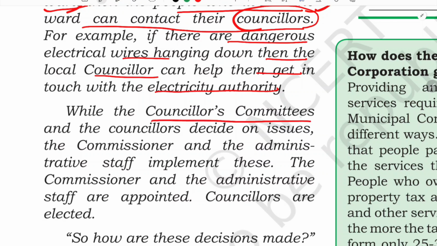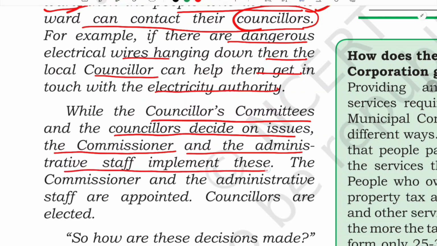So while the councillors' committees and the councillors decide on issues, the commissioner and the administrative staff implement this. See, the councillors' committee and the councillors are the ones who decide, isn't it? But who gets the work done? The works will be done by the administrative staff, and this administrative staff are appointed, they are not elected. So the commissioner and the administrative staff are appointed, councillors are elected.